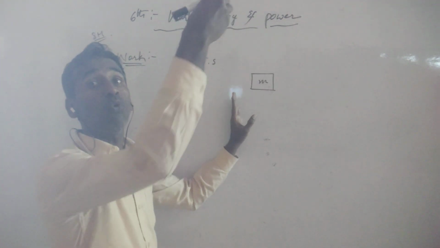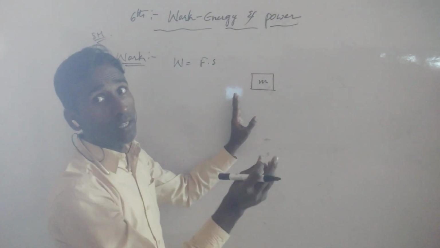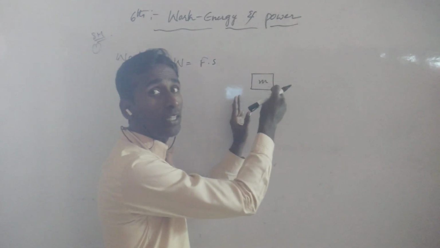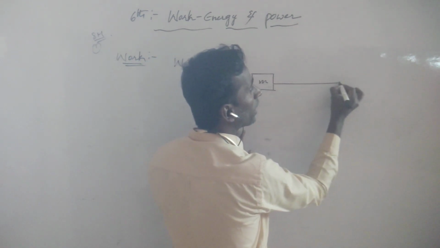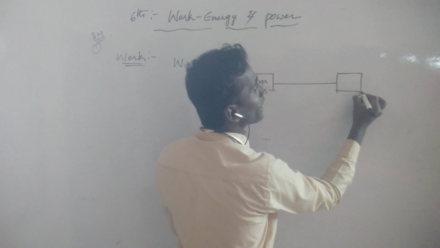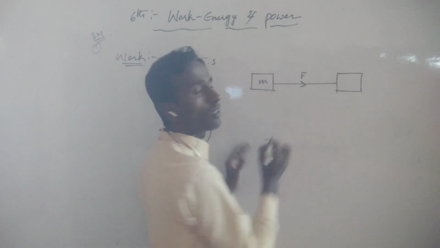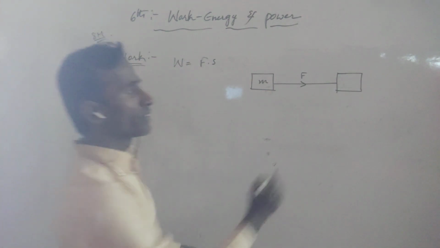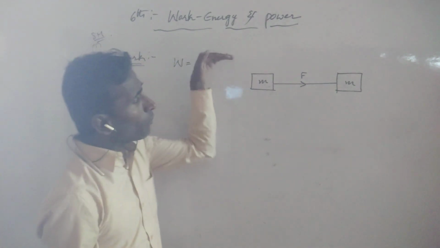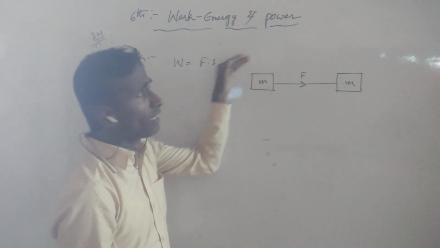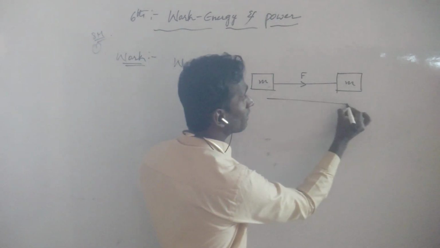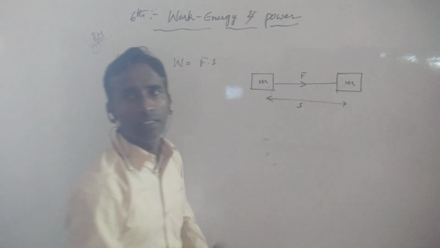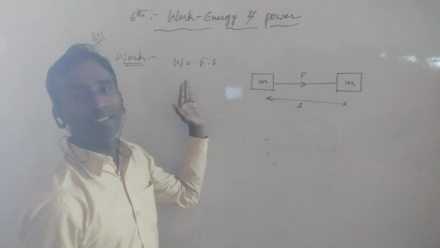Whenever we apply a force on this object, it moves from one place to another along the direction of force. So it has some displacement. This is known as work.